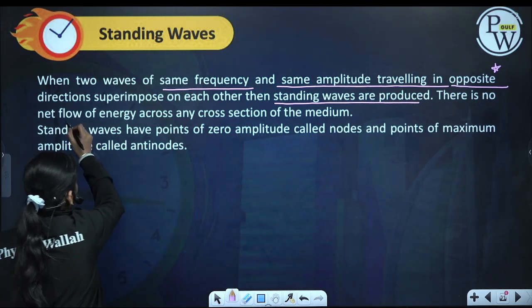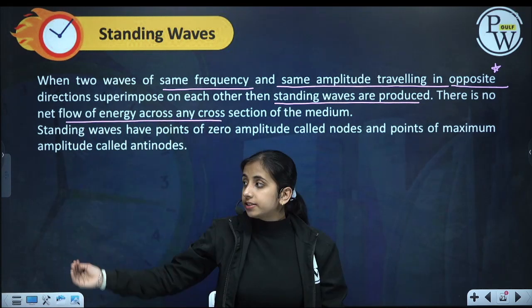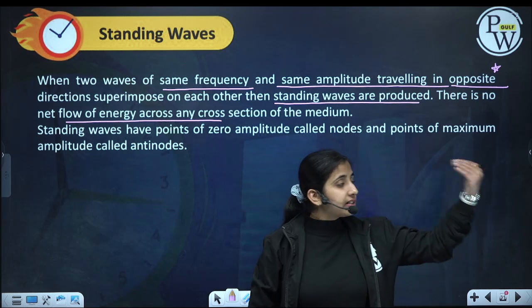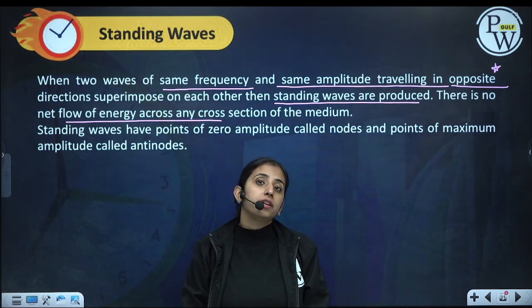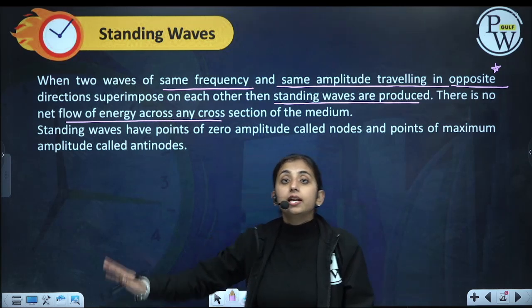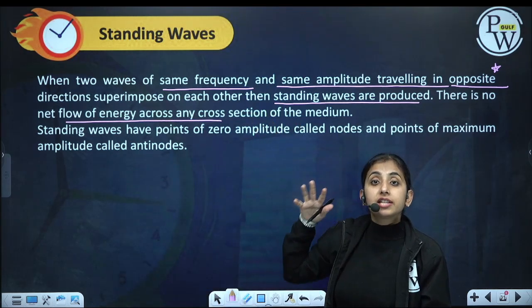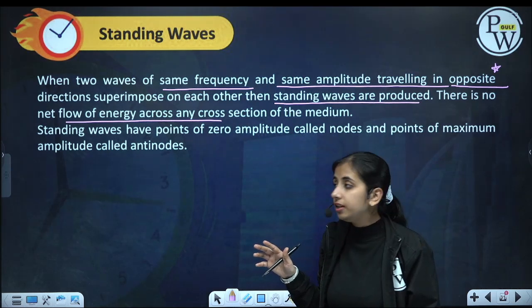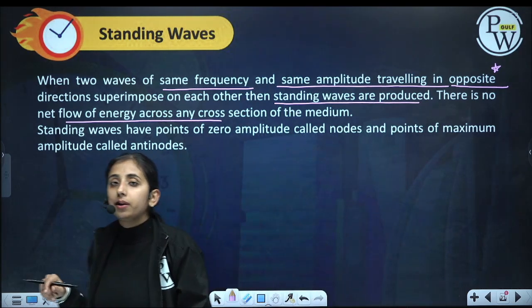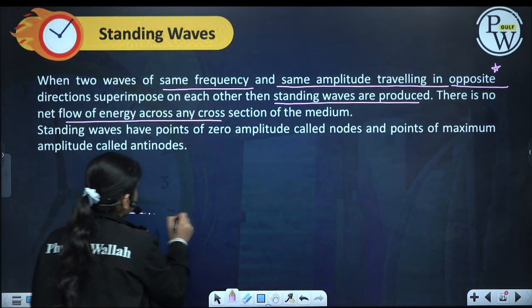So there is no flow of energy. Same energy is coming from this side, same energy is coming from this side. So there is no net flow of energy. That's why we call them stationary waves or standing waves. When two waves are superimposing, they will form a wave like this.